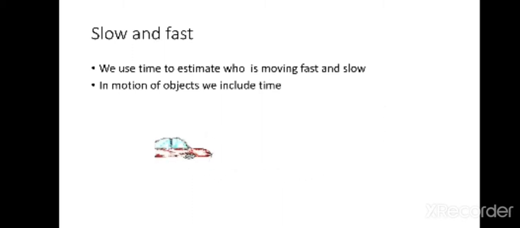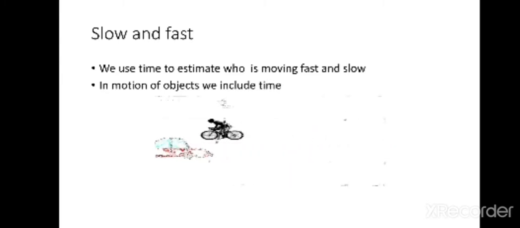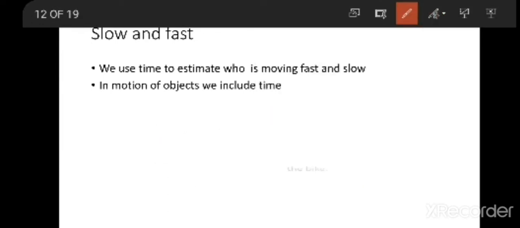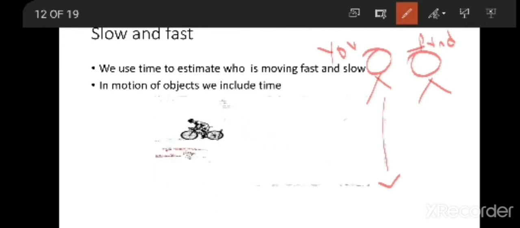When I say you are fast, how can I say you are fast? I am comparing you and the other person. Then only I can say that you are fast. For example, here is you and this is your friend. Suppose you have reached the school first, and after you, your friend has reached the school. Then what do I say? I say you are fast to the school.